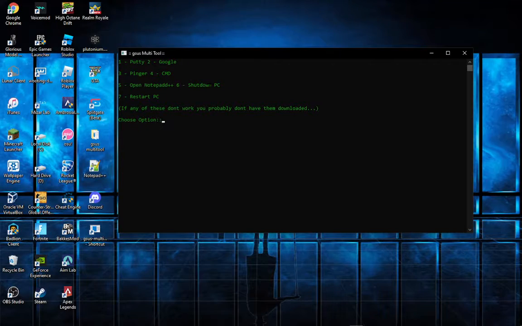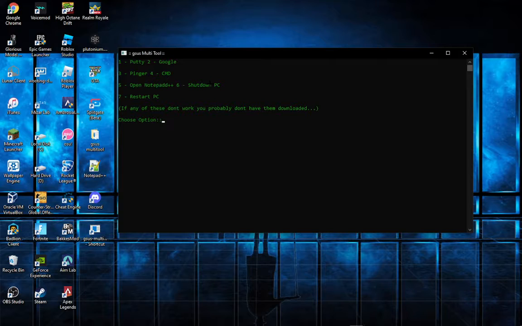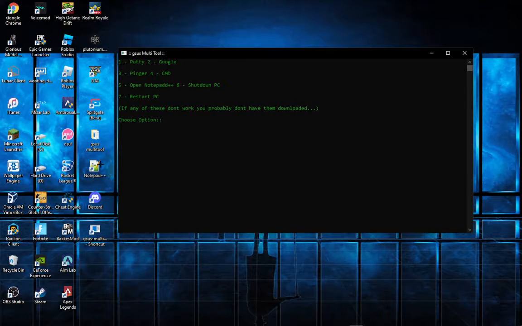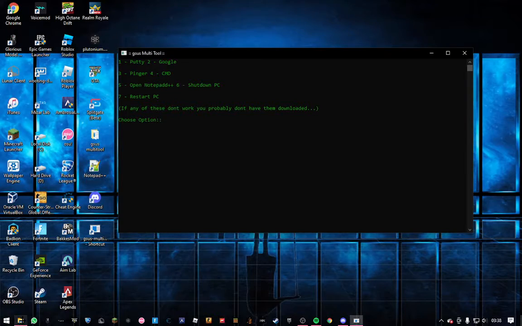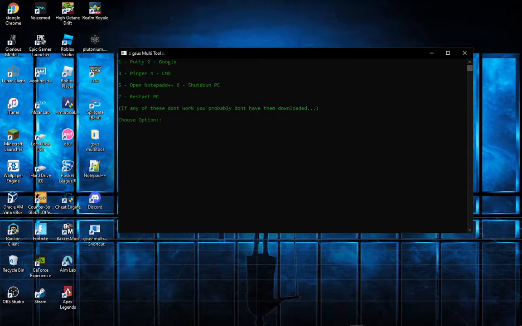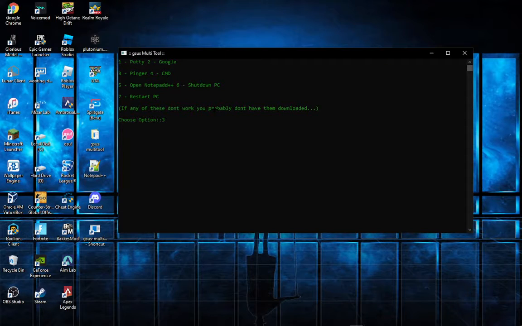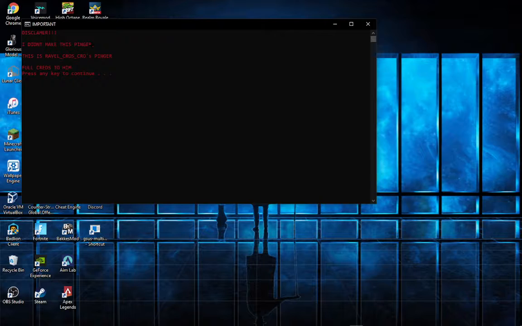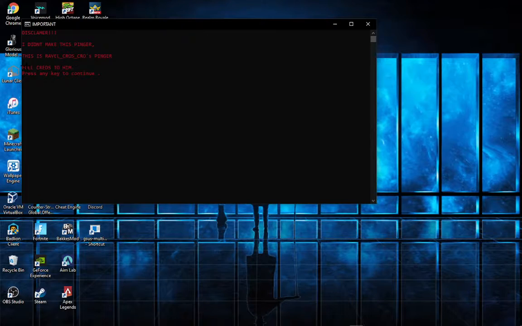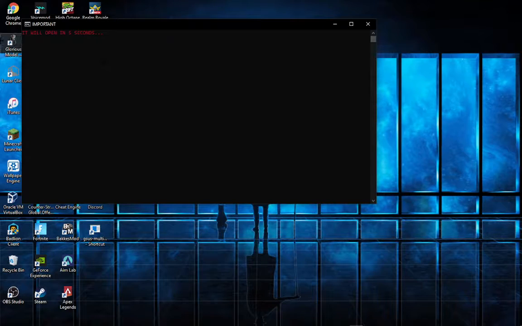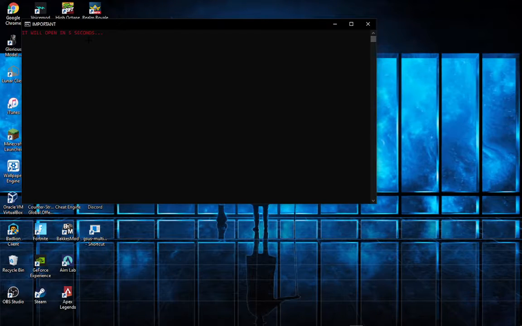And so let's just say we wanted putty. Well, actually no, we're not going to do that. No, let's do pinger, it's number 3. So yeah, I also put the pinger on here. So I'm going to type in 3. Then it's going to say disclaimer, I didn't make this pinger. This is River Cross Crow's pinger. Full credits to him. Then you just hit any key, and now it's going to open in 5 seconds.